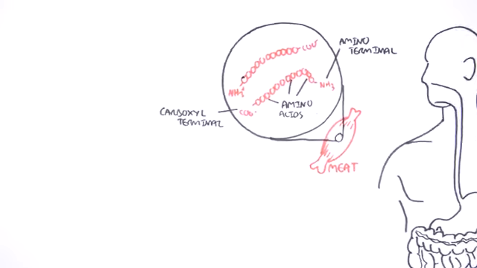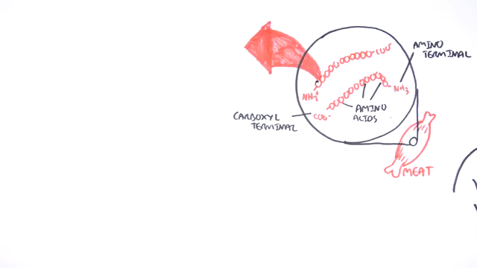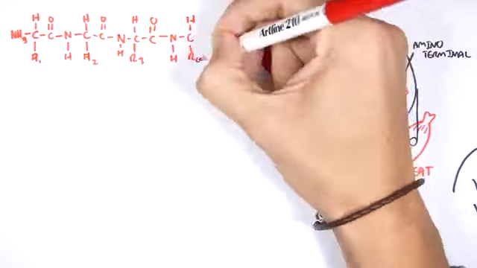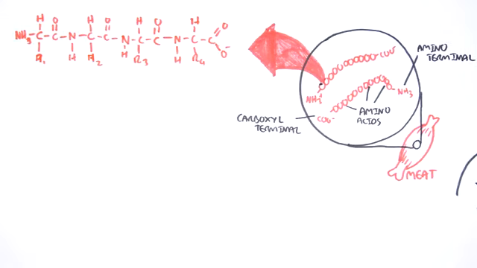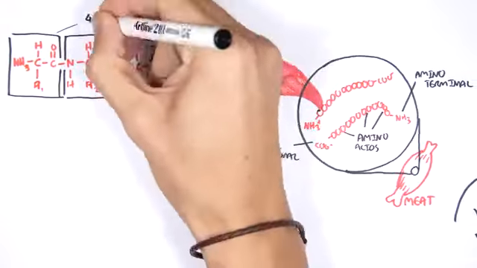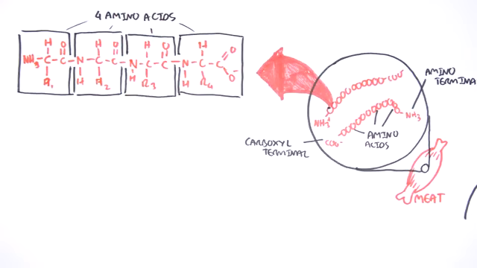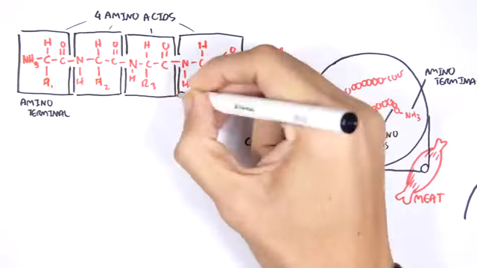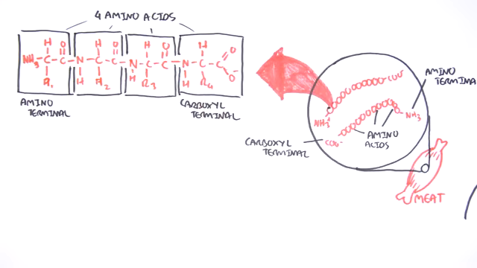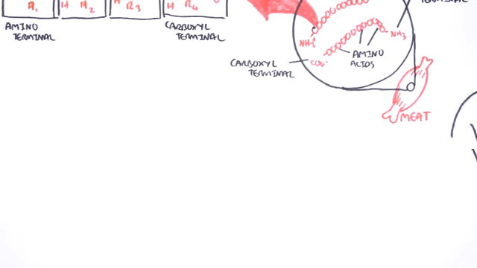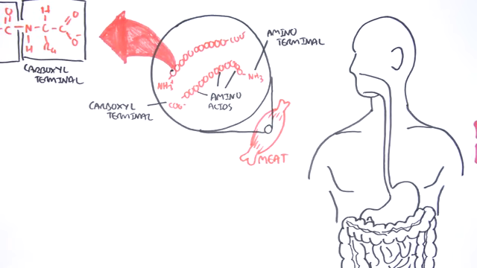If we were to look at the biochemical structure of a protein, here, for example, we have 4 amino acids linked together. Each amino acid has an amine and carboxyl group on them. And it's with these amine and carboxyl groups that amino acids are able to link together. Therefore, there will always be a carboxyl group on one end of a protein and an amine group on the other end of the protein. Anyways, I hope this makes sense. It's not a biochemistry lesson.